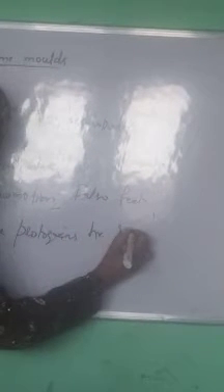We know these protozoans are also marine, which means they live in seawater. Marine protozoans have silica in their shell.